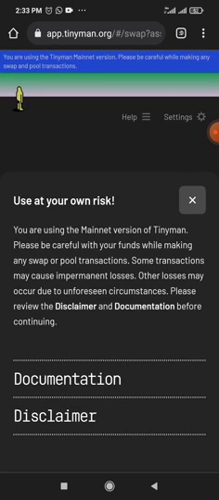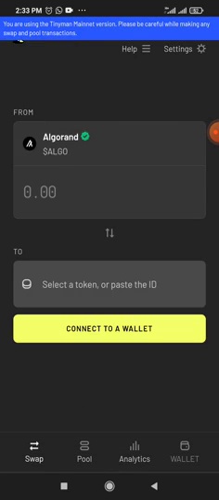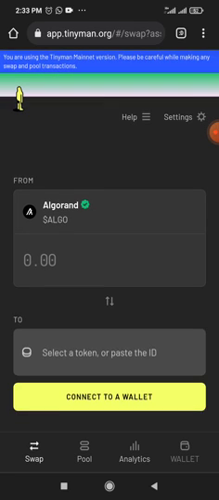So once you type app.tinyman.org on your Google here, please ensure this link is correct in order not to lose your funds. Then you read the terms and conditions: use at your own risk, do your research, the normal thing with cryptocurrency. Once you type it, it's going to open like this and it's going to say you are using the mainnet version. Please be careful while making any swap or pool transaction. What are pool transactions? You provide liquidity to earn dividends. It's just like when you move your money to the bank, you save it, and you get a commission. So that is the sense of pool.